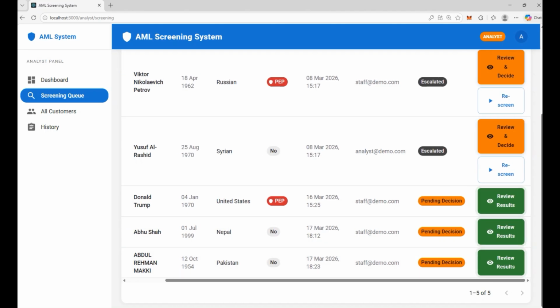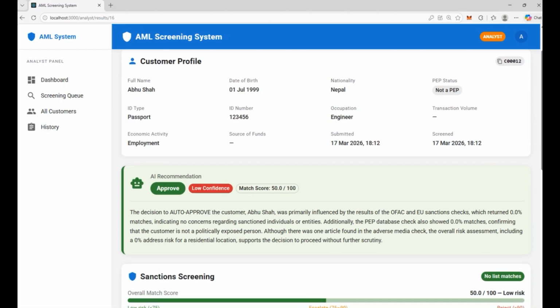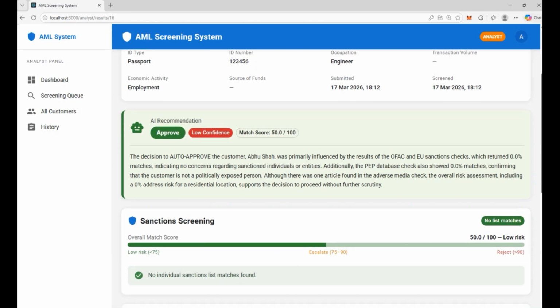This is the critical part. Even though the AI made this decision, every screening result goes into the analyst review queue. So if I review the result, it will give the information how AI made a recommendation to auto approve this customer. So the analyst can go through this recommendation. Like, the decision to auto approve the customer Abusa was primarily influenced by the results of OFAC. So here the total reason is given, right?